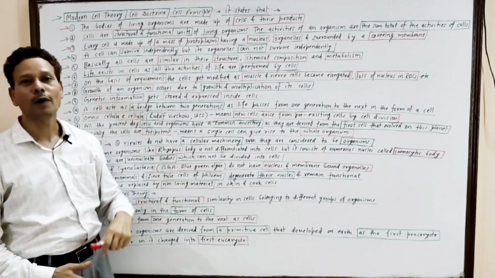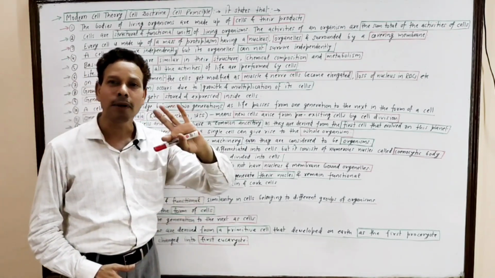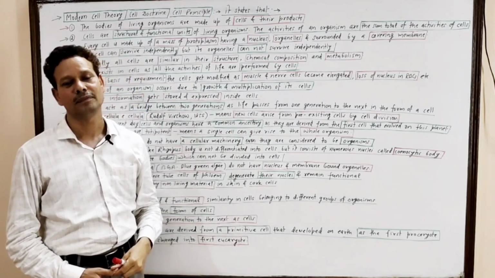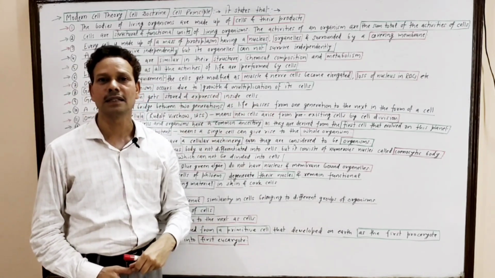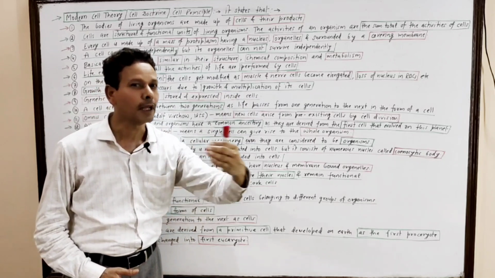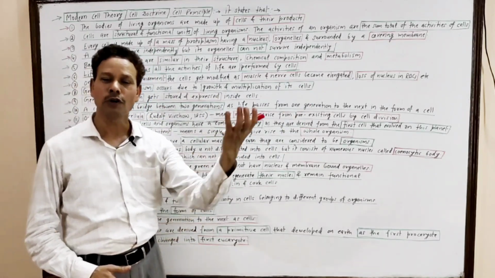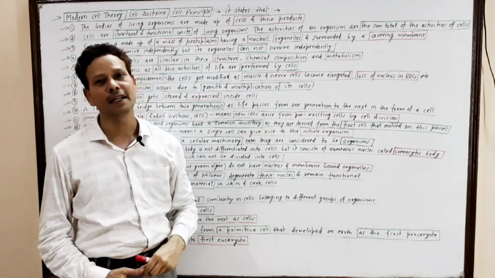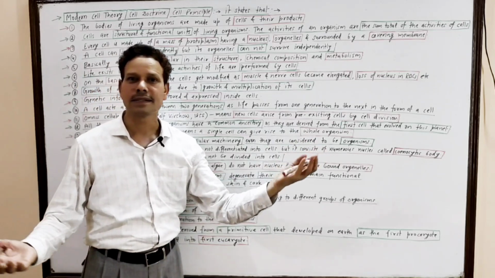On the basis of requirement, a cell may get modified, as in case of nerve cells and muscle cells, they become elongated. A mature mammalian RBC degenerates its nucleus.